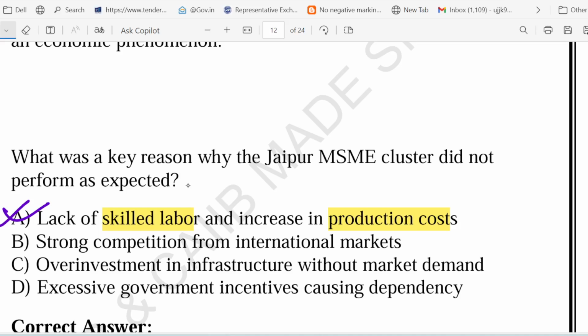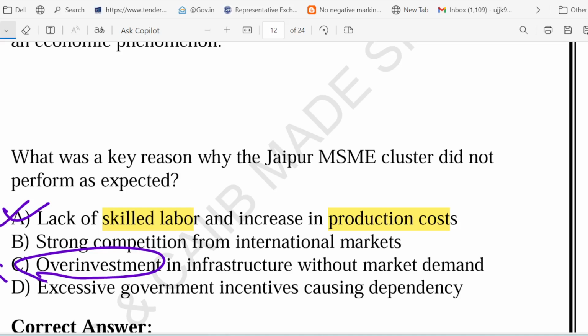What about C? Over investment in infrastructure. What's the meaning of this term over investment? It means building more than what is required. But Jaipur's problem was not too much infrastructure. In fact, the cluster has issues like poor marketing support, lack of design innovation, right? So this option does not fit the real cause. What about D? Excessive government incentive causing dependency. Sometimes too many subsidies can make industry dependent. But here Jaipur MSMEs were not suffering because of too much incentive. Instead, they were struggling due to skill shortage, weak design development, rising cost, etc.